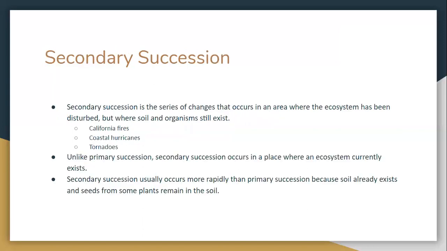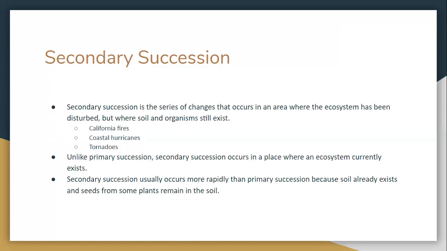Secondary succession is the series of changes that occurs in an area where the ecosystem has been disturbed, disrupted, something has happened there, but where the soil and organisms still exist. So the main difference between primary and secondary succession is that some event has happened, but soil and organisms still exist there.